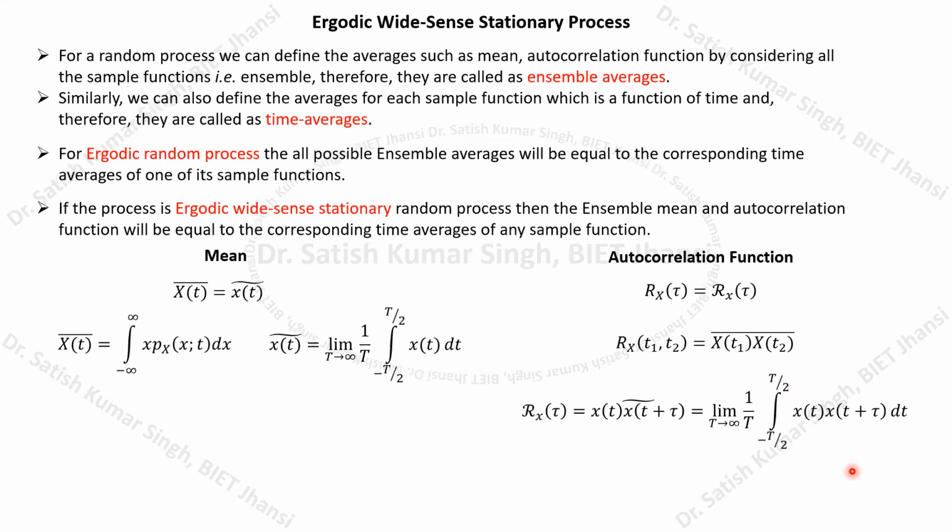So here it is very important to know that the ergodic random process or ergodic wide sense stationary process is quite an important class of random process. What it means is that, normally, to classify a particular random process, we need a very huge number of sample functions.